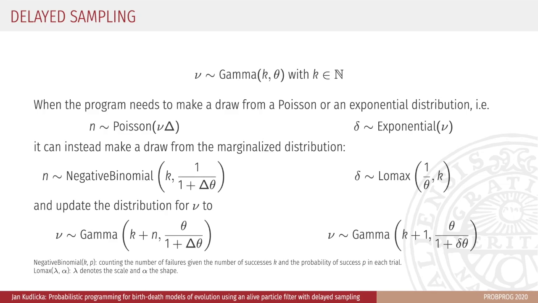We have also used delayed sampling in our work. For those of you who are not familiar with it, consider the following example. Let nu be a gamma distributed random variable with shape k and scale theta. If we need to sample a number of events, denoted by n, from a Poisson distribution with rate nu times delta, we can exploit the conjugacy relationship between the gamma and the Poisson distributions, and sample n from a negative binomial distribution with the given parameters. Based on the sampled value, we then update the distribution related to nu. The same approach can be used for sampling from an exponential distribution, as shown in the right column.